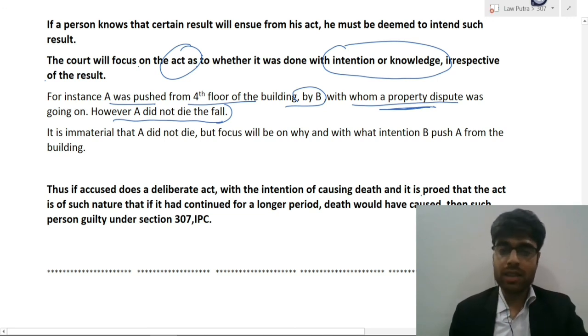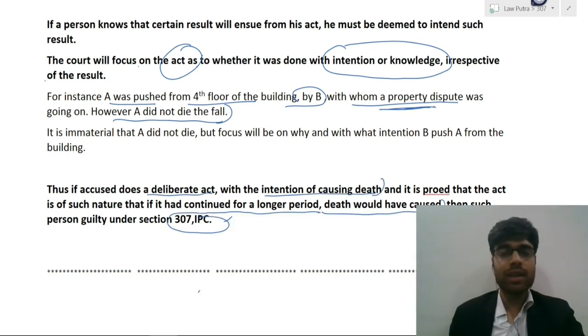So if the act is sufficient and also there is sufficient mens rea which is similar to that under section 300, that means of murder, then whether the victim had actually died or not is not considered by the court. The court will only punish the attempt part of it, which is the act which was done and the intention with which the act was done. So that's all under section 307 of IPC.